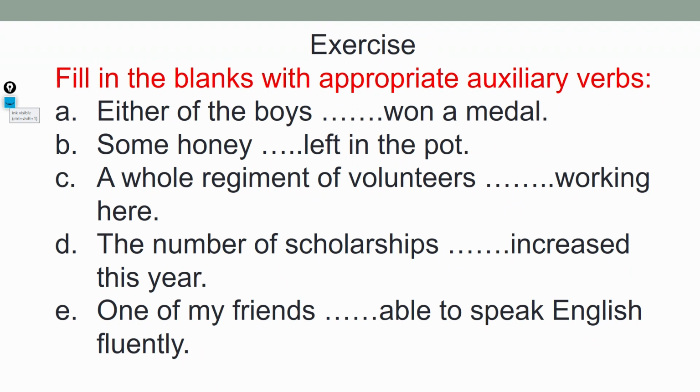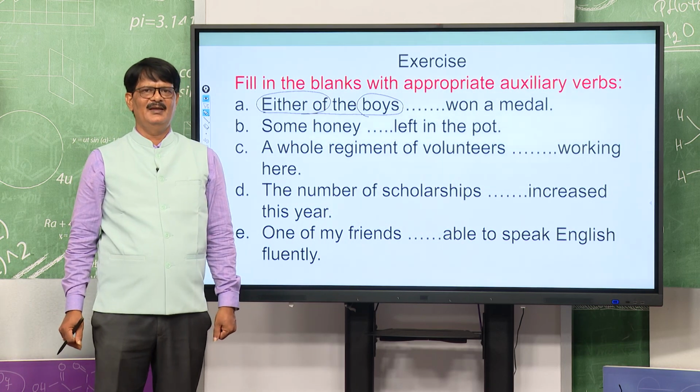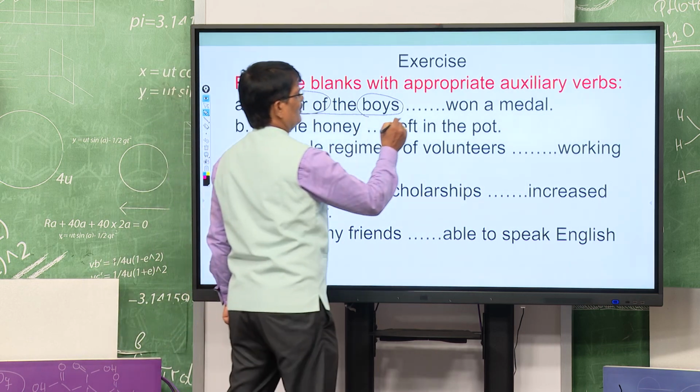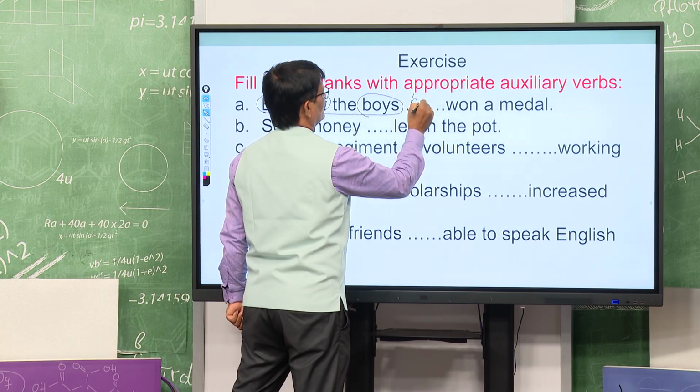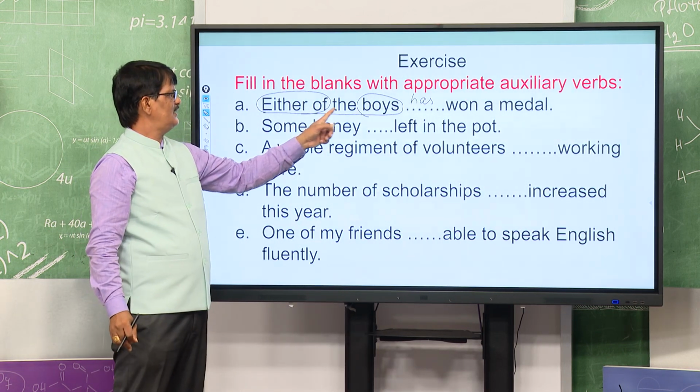You see, either of the boys, we have discussed, you remember, either of. Many times I have told you either of the boys, but boys is plural; I have told you just now about either of. Tell me, what will be the right answer? Either of the boys dash a medal. What is the right answer? It will be has. Either of the boys has a medal. Understood or not? Is it clear? We just discussed either of.